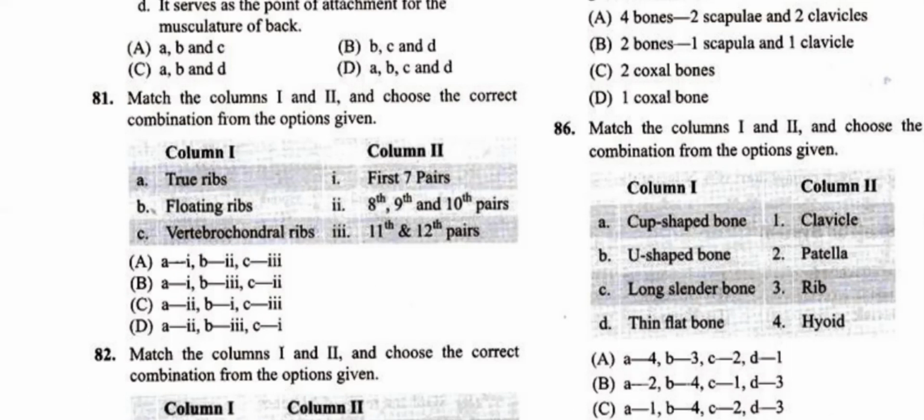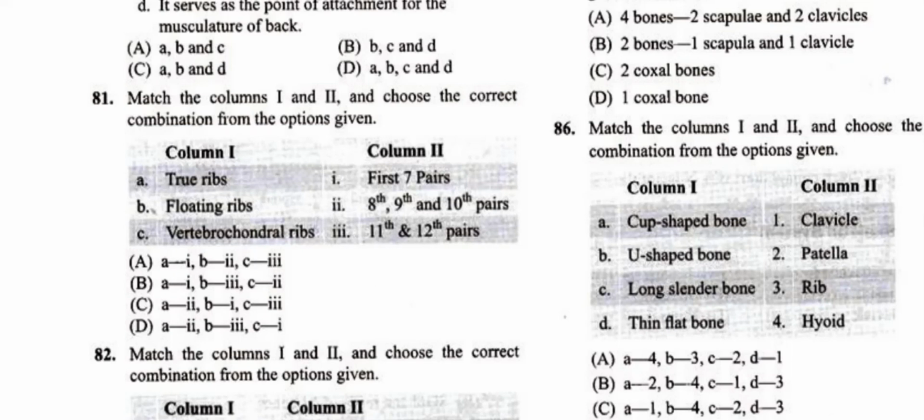The third one is vertebrochondral ribs. Vertebrochondral ribs are nothing but the 3 pairs, also called false ribs: the 8th, 9th, and 10th pairs, which are dorsally attached to the vertebra. Ventrally, they are attached to the 7th rib. That's why we also call them false ribs. So for question number 81, the answer is A1, B3, C2. That is, the answer is B.